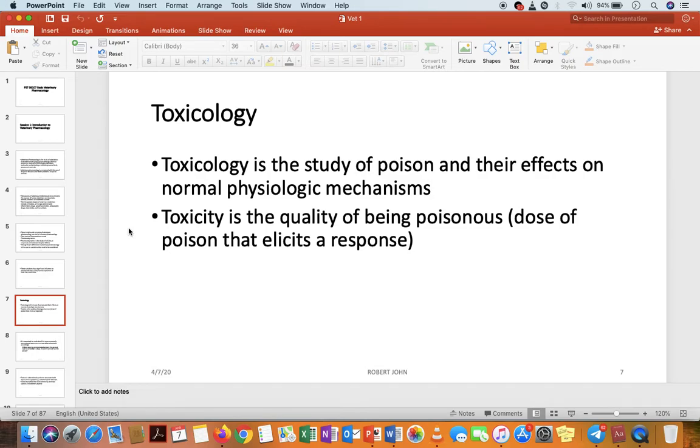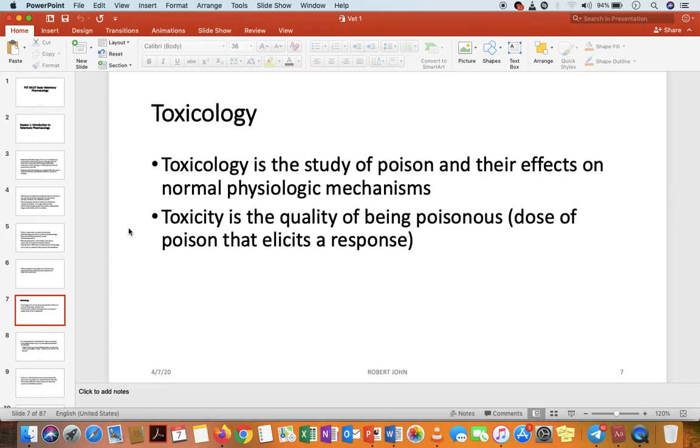Toxicology is the study of poison and the effects of those poisons on the normal physiology of an animal. Toxicity is the quality of being poisonous or the dose of poison that elicits a response. So there are two words here with different definitions: toxicology and toxicity. The meaning of the word ology is the study. So toxicology is the study of poisons and their effects on the normal physiological mechanism of an animal.